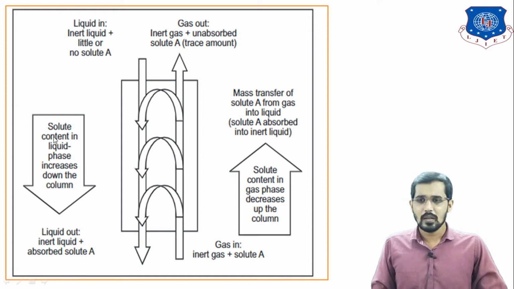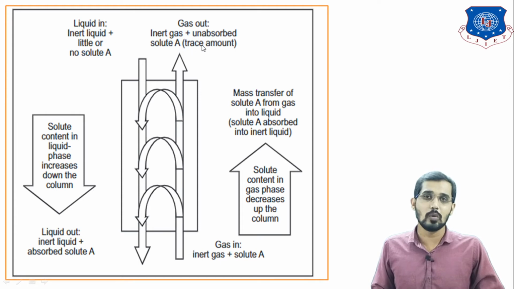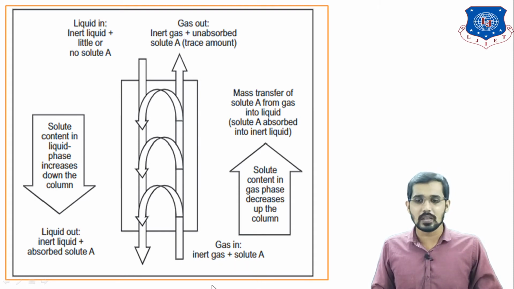Now you can see here, this is the gas out. Gas out is nothing but inert gas plus unabsorbed solute of A. The gaseous inlet stream is inert gas plus ammonia. But this ammonia is absorbing in the liquid, so the composition of the ammonia is decreasing from the bottom section to the top section.